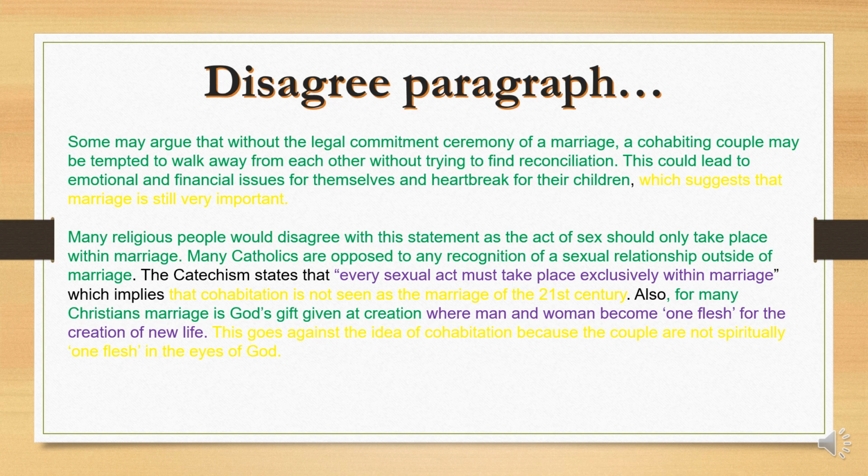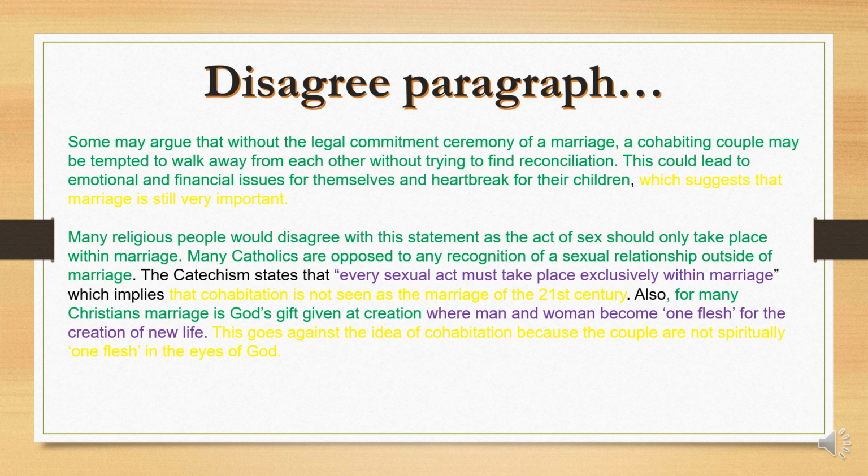And then they've gone on to explain it, which implies that cohabitation is not seen as the marriage of the 21st century. And if you can see, Year 11s, the way they've added this bit in, the yellow, it's again talking about the wording of the question, but actually they've just made it very simple. They've just explained it by using the wording of the question. So sometimes it's not about thinking about different ways to elaborate. In fact, using the wording of the question in your answer can get you the marks.